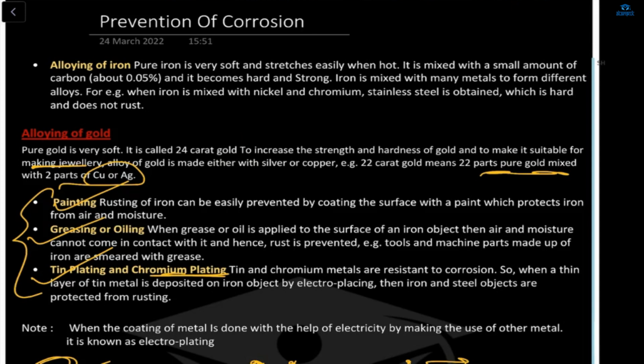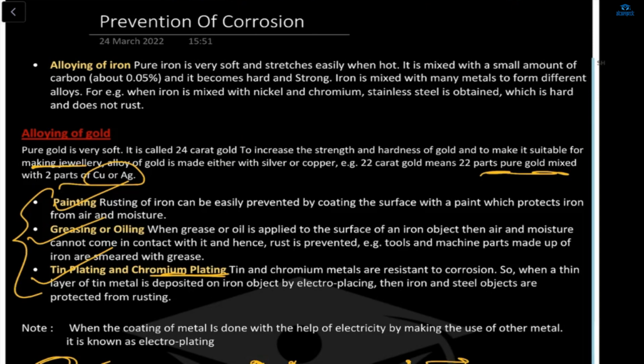Iron is mixed with many different types of metals to form different alloys. For example, iron is mixed with nickel, chromium, steel. Why? To obtain the hardness property of the iron. So what is the alloying of iron?